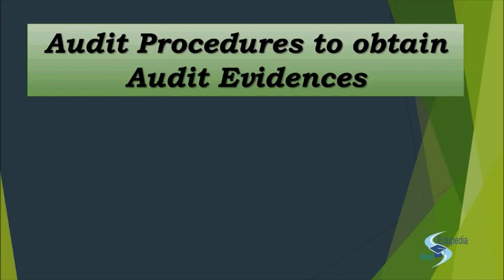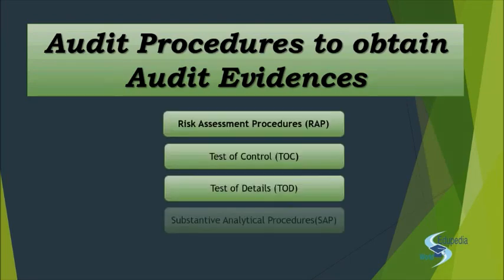You study the relation, you study the movement along with the industry, you study the relation with the previous year, you study the relation with any other thing, right? So basically, when we talk about audit procedures to obtain audit evidences, we have these following procedures: risk assessment procedures, test of controls, test of details, substantive analytical procedures, which is SAP, right? Clear with that? So these are basically audit procedures that we follow.